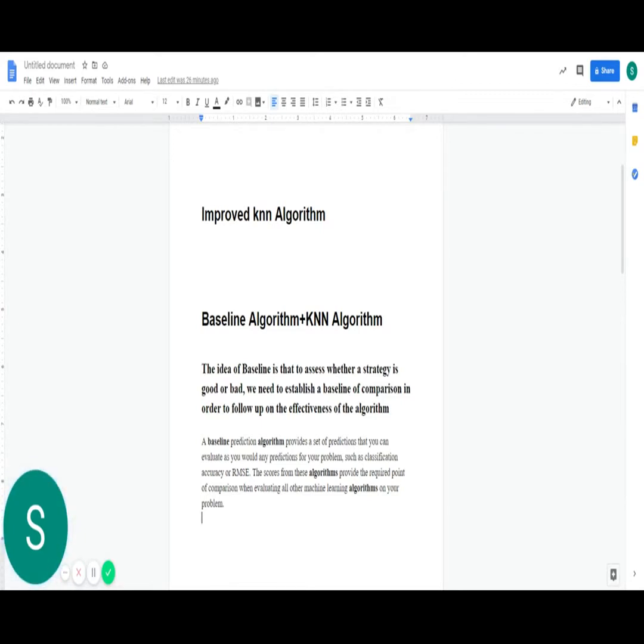This way we are going to build our recommendation engine. I hope it's easy to understand.